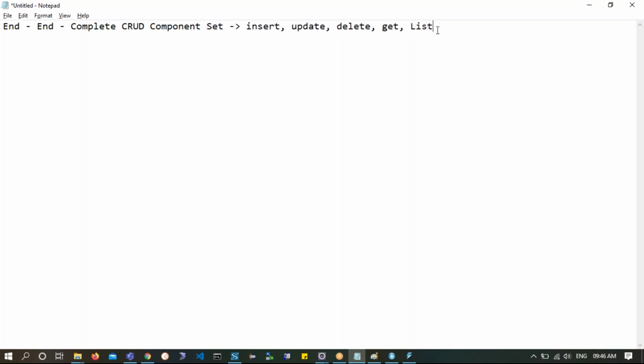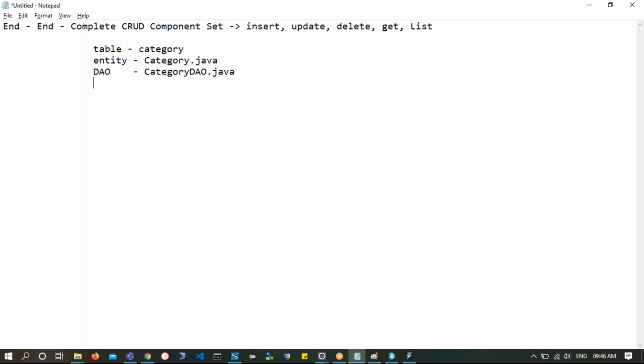So what all we have implemented as a part of this: we have a table which is category, and we have an entity, category.java, and we have a DAO to speak to the JDBC part, CategoryDAO.java.